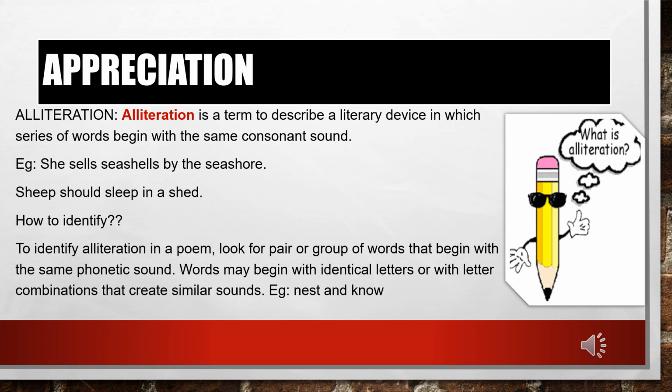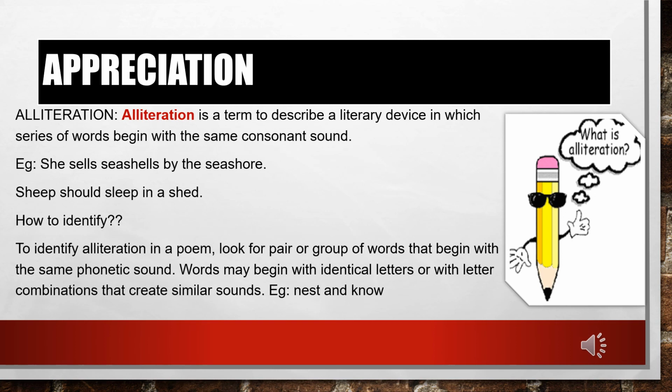You can read that. There is nothing more about the poem. It's a very simple, very short poem, with no deeper meanings, by James Reeves. To appreciate the poem, only one figure of speech is used here, and that is alliteration. And what is alliteration, you need to know.